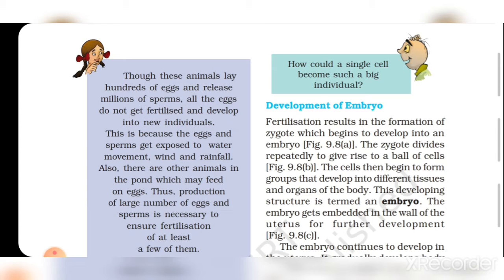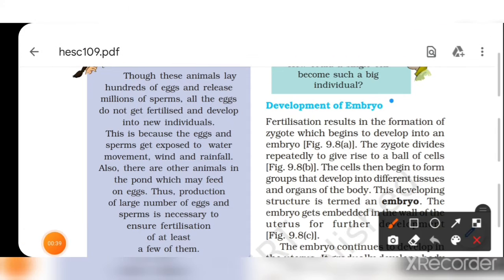Now today we are going to discuss the development of embryo. Fertilization results in the formation of the zygote. During fertilization, the fertilized egg we get is called the zygote. जो fertilized egg है उसे क्या कहते हैं, हम zygote. Which begins to develop into the embryo. The zygote, the fertilized egg, is prepared from the process of fertilization. तो कहाँ develop होता है? Embryo में. Which begins to develop into an embryo.